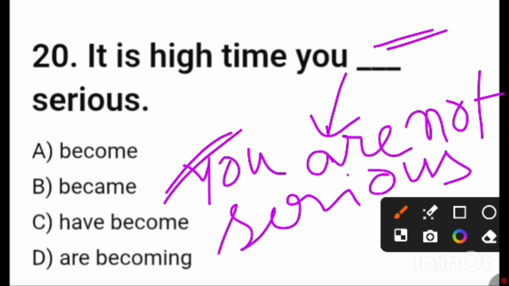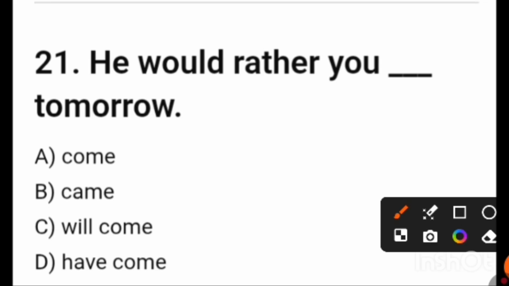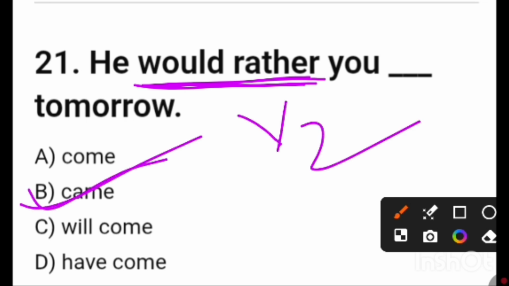So the answer is became. This is the V2 form. The answer is it is high time you became serious. Friends, this is the correct answer. He would rather, friends, would rather, would sooner, oh that, if only, I wish, all these types of phrases attract the subjunctive mood. So here the same thing, V2. The answer will be came. He would rather you came tomorrow.